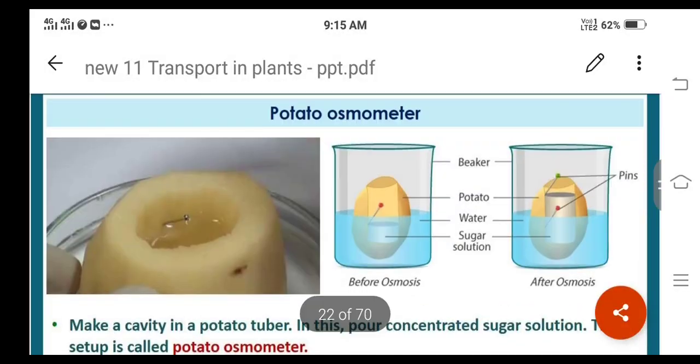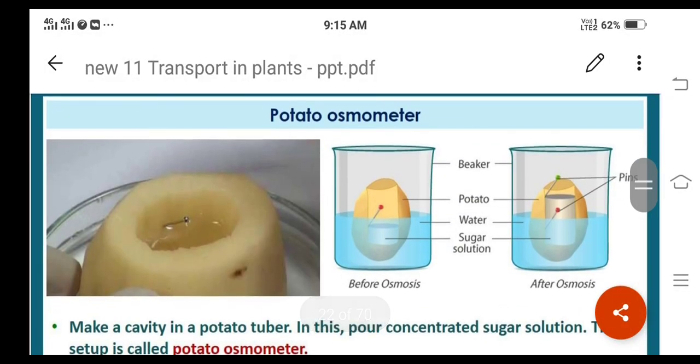In the beginning, what we are going to do here, we are going to take a large sized potato tuber, and we are going to peel it or remove the skin of the potato with the help of the scalpel. Scalpel will be there in your dissection box. Then we are going to cut the potato tuber into two parts, and we can make it a flat one, because the base should be flat, right?